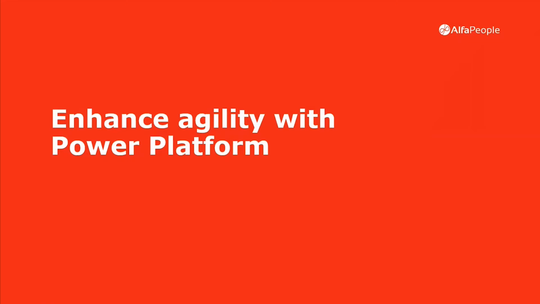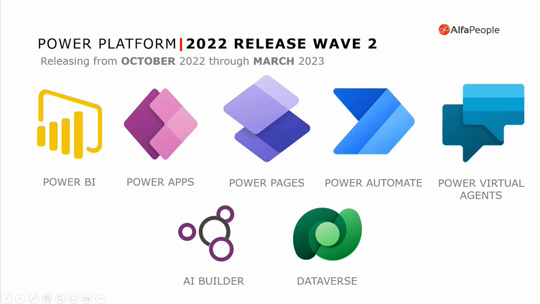So now we're going to talk about how to enhance agility with the Power Platform. And as has been said today, when we are talking about Power Platform, we mainly are talking about these features: Power BI, Power Apps, Power Pages, Power Automate, Power Virtual Agents, AI Builder, and Dataverse. Most of them are low-code solutions, and we are going to talk in this presentation about the releases on Wave 2 for 2022. So, new features that will be released between October, which means last month, through March 2023.